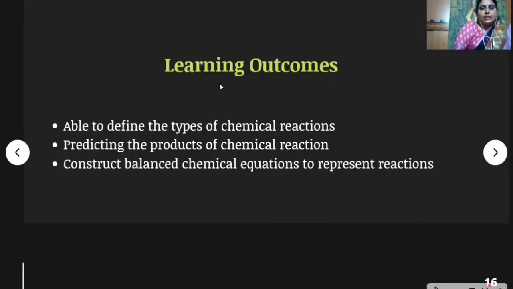What have we learned in this topic? Are you able to define the types of chemical reactions? And you need to predict the products of chemical reactions and construct balanced chemical equations to represent reactions.